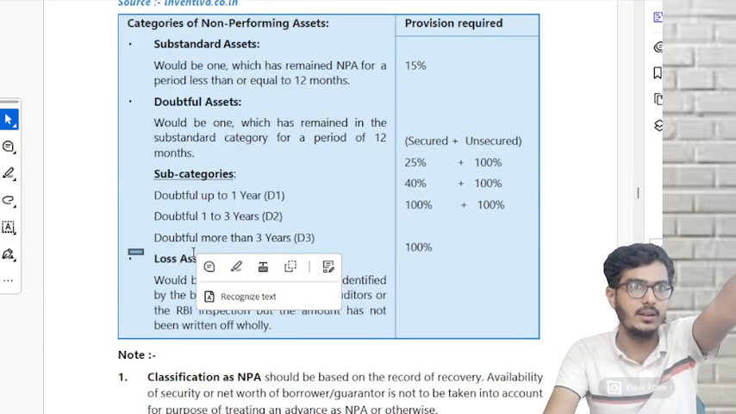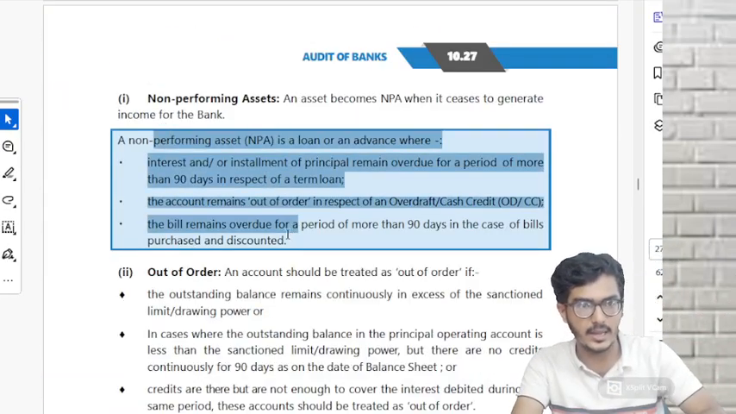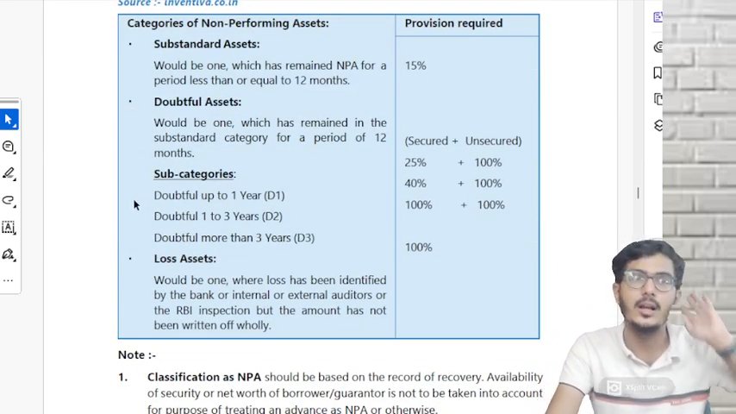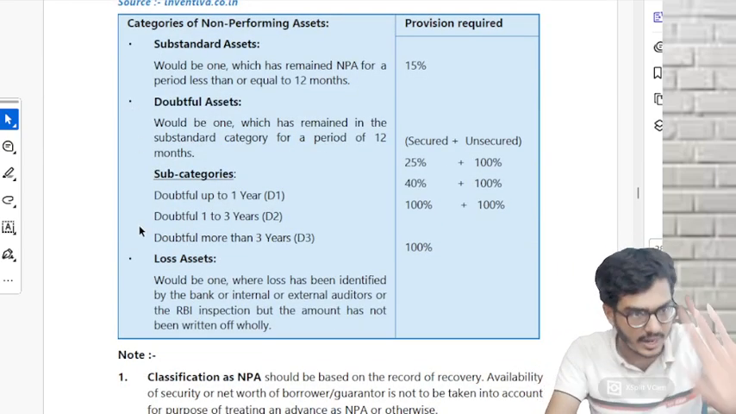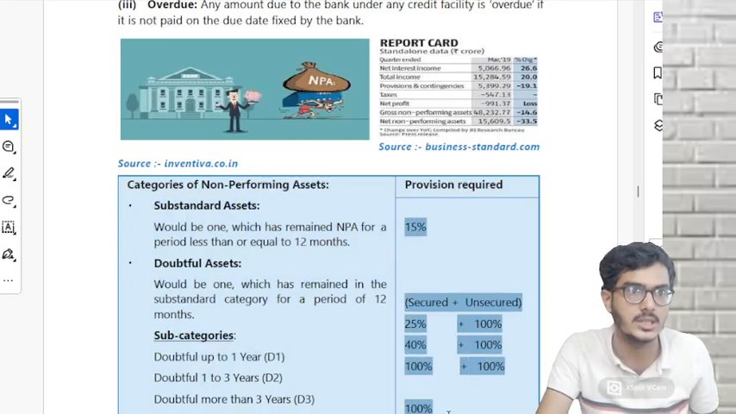Are you understanding? Once it is considered as NPA, then you have to check whether it is a substandard asset or a doubtful asset or a loss asset. All the three are covered under NPA only. Now, why do we have to consider like this? Because we are supposed to make provisions.